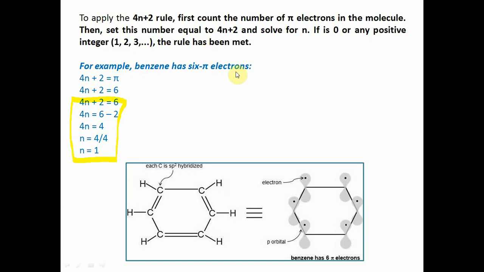For example, benzene has 6 pi electrons. 4n plus 2 is equal to 6. 4n is equal to 6 minus 2. 4n is equal to 4, n equals 4 upon 4, and n equals 1. We get the value of n as 1 after solving the equation. So the n value is 1 for benzene.